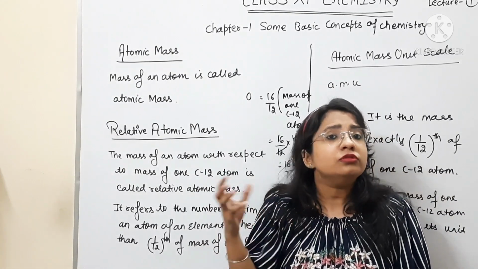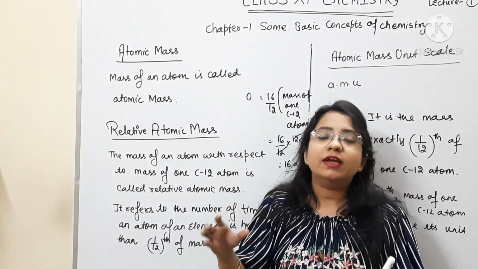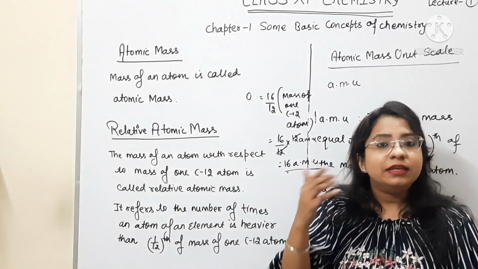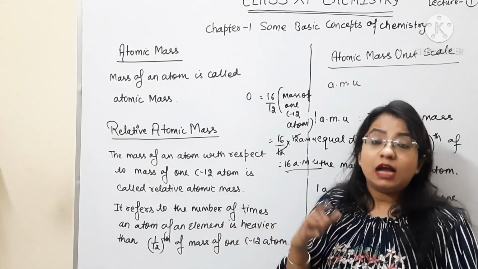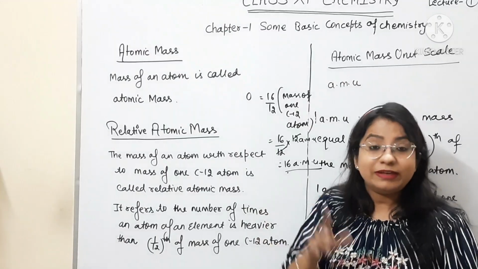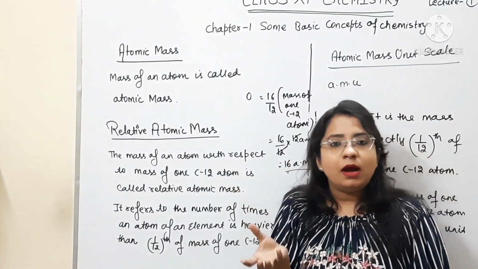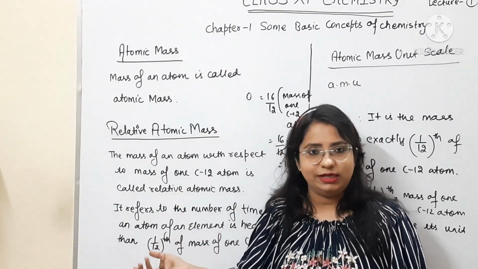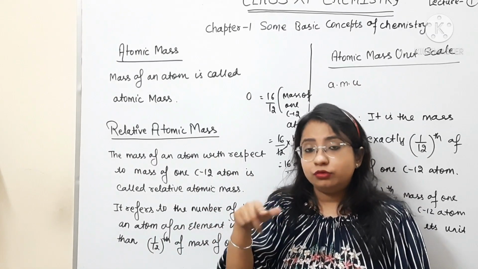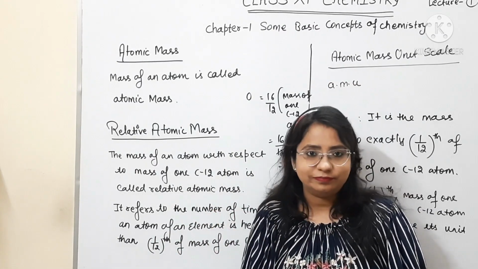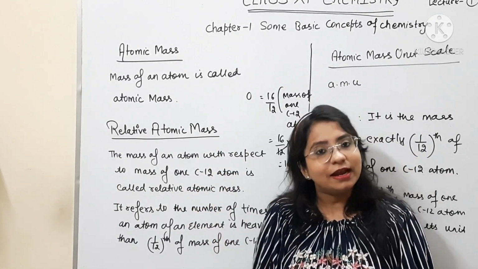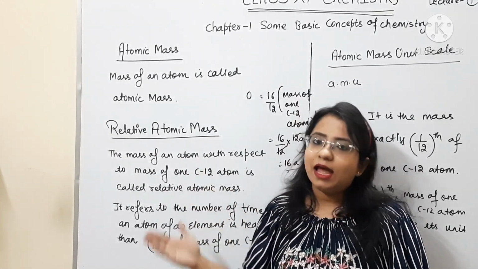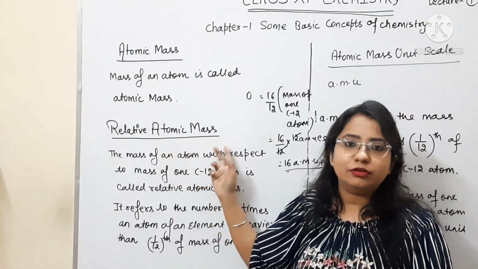Now why did they choose carbon 12? Because carbon 12 is the most abundant. Our body is made up of carbon and its compounds. In nature, in the free state, carbon has a very huge abundance, especially the carbon 12 isotope. So out of 100 atoms of carbon, almost 98 will be carbon 12 only. That's why there was no problem of isotopes which we were facing earlier with hydrogen. That's why they took carbon as a standard, and with respect to carbon they started calculating the masses of other atoms, and we call it relative atomic mass.